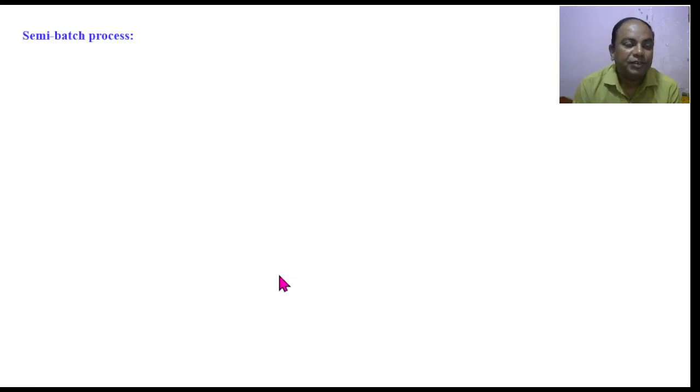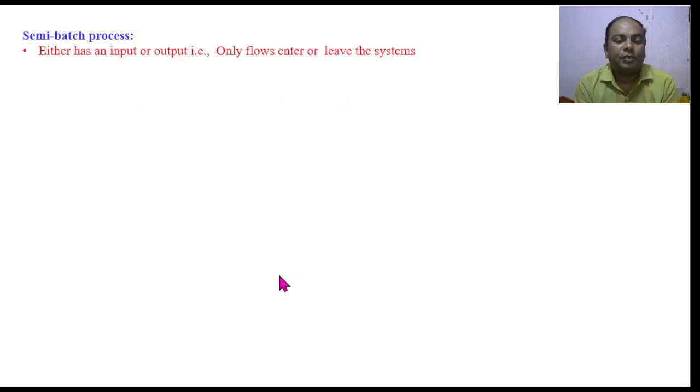The next one is the semi-batch process. In a semi-batch process, there is either an input or an output. That is, there would be just a flow of mass into the system, or the mass can leave the system. There is only one part; there would be just an input or an output.